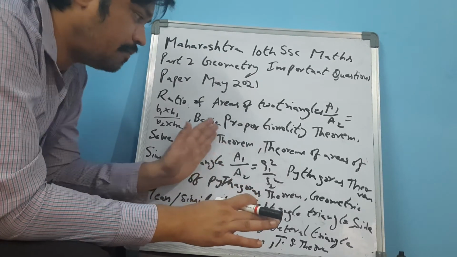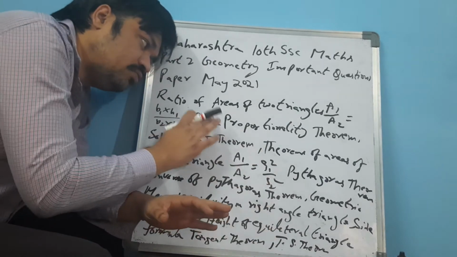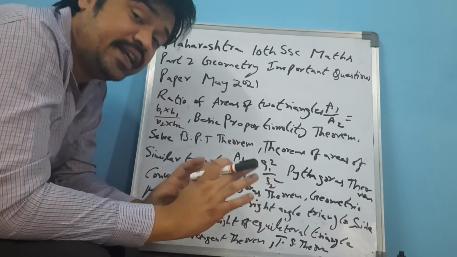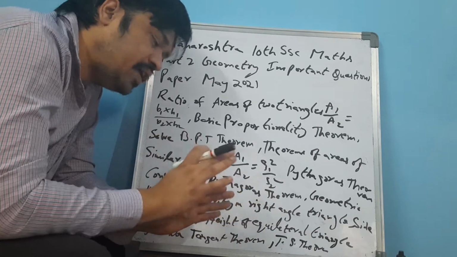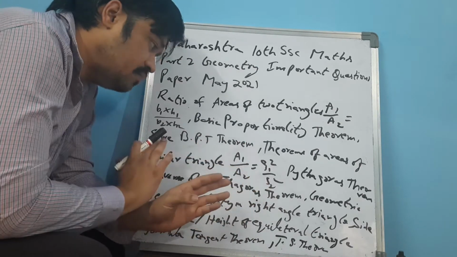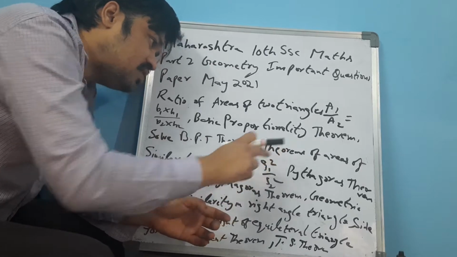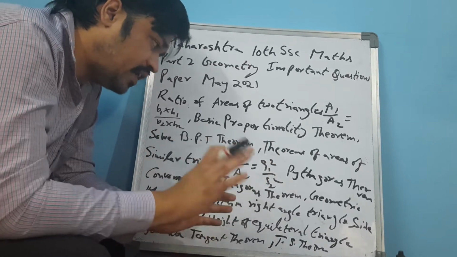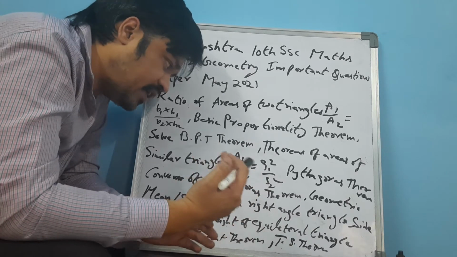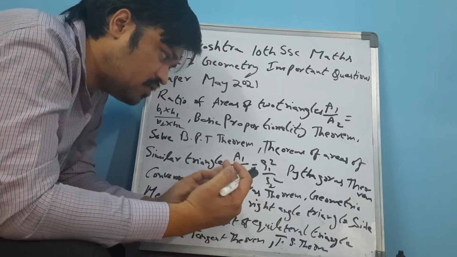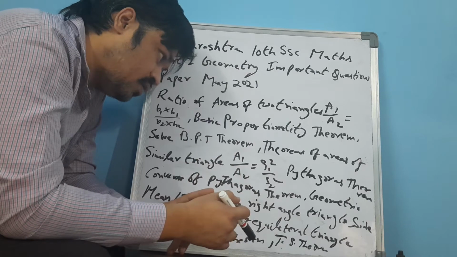This theorem may appear in the public examinations, that is going to be the basic proportionality theorem. Solve the BPT theorem. Theorems of areas of similar triangles: A1 by A2 is equal to S1 square by S2 square.